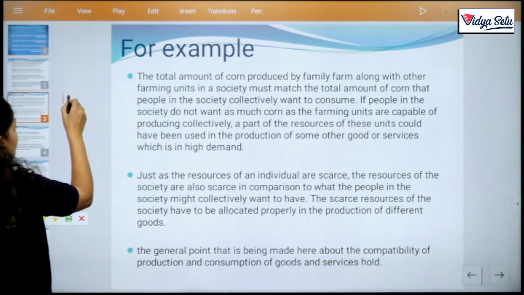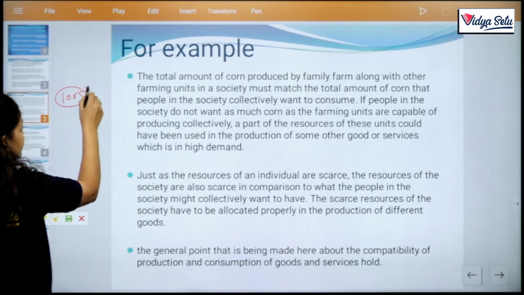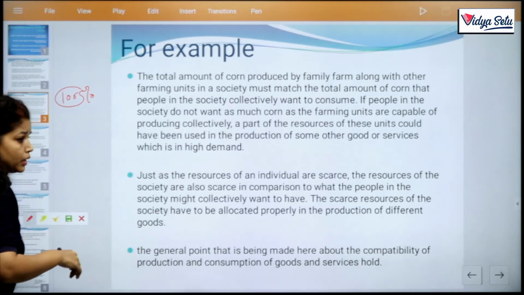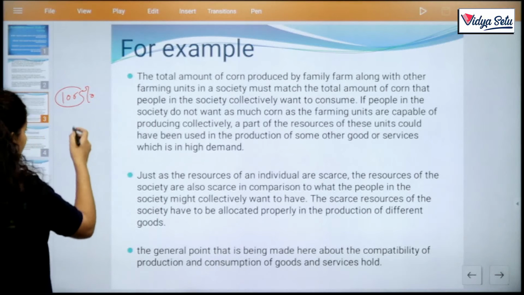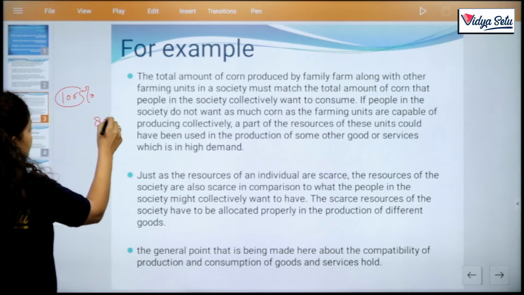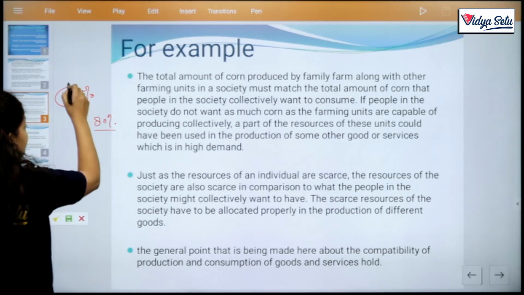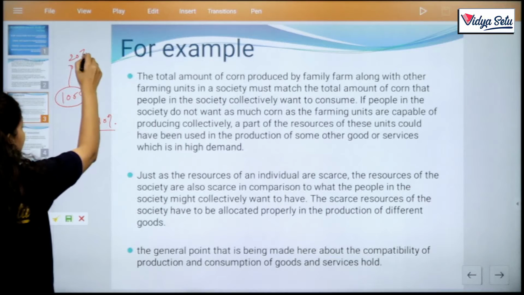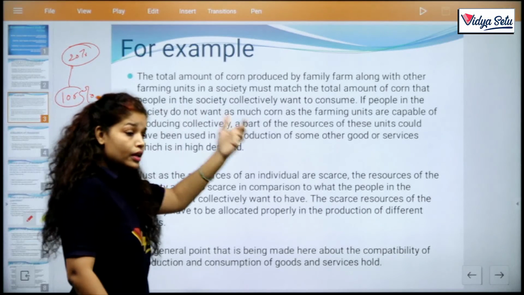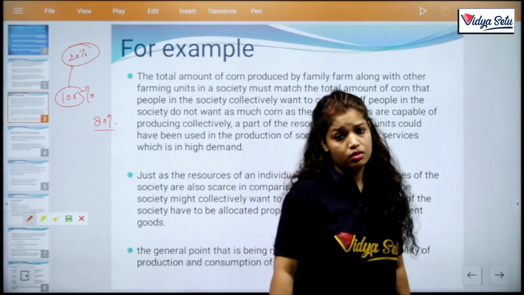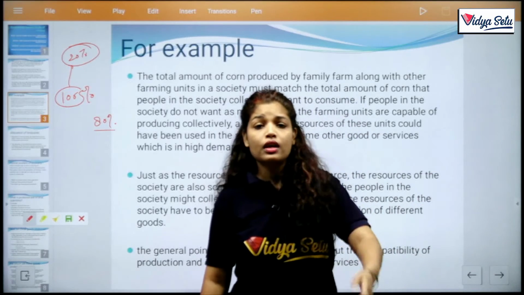So if corn is produced 100%, but my family and collectively society needs only 80%, then the 20% resources are wasted, which could have been involved in other productive uses.